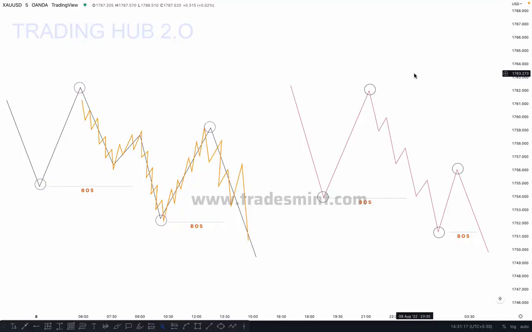Now let's talk about how to identify the inducement. Some people struggle to identify where the inducement is, and sometimes you can see two candlesticks and then they mark the inducement, and sometimes on the bigger move they mark the inducement. So how can you identify where is the high probability inducement, and what is minor inducement and major inducement? In diagram one, you can see the market breaks the structure, and after the break of structure, you can see this is our minor inducement, and some people mark this as an actual inducement, and sometimes it works and sometimes not.